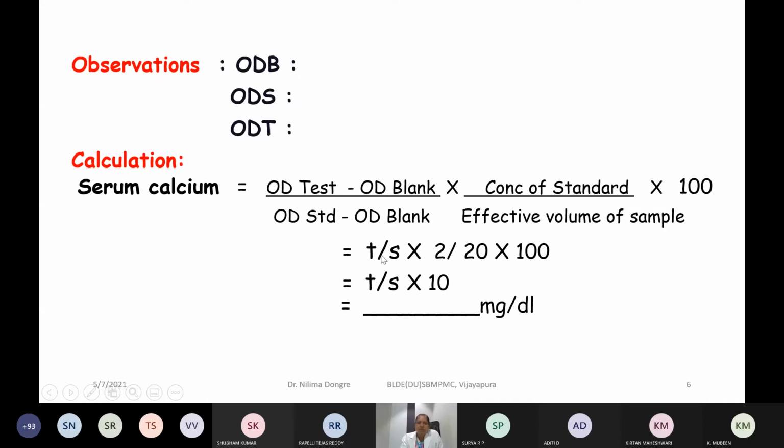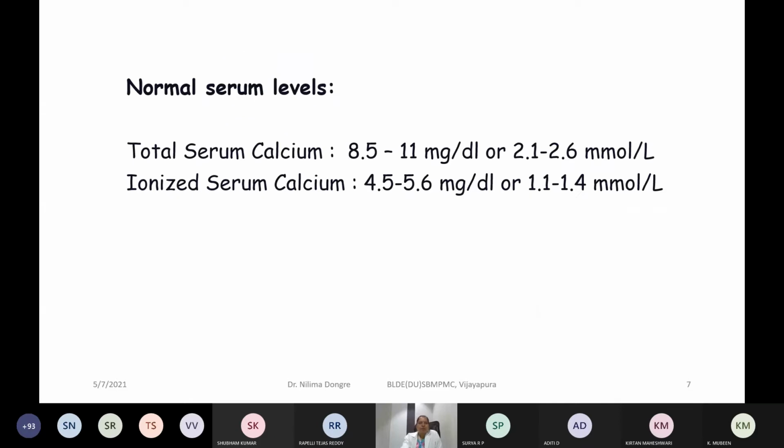This is how you have to do the calculations from the obtained optical densities in the test, in the given procedure, right? So now coming to the next aspect, that is the normal serum levels of calcium. As I have told, it exists in both the ionized and unionized forms.